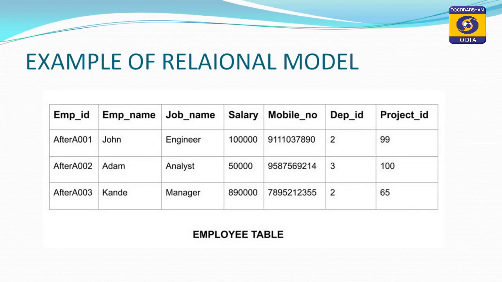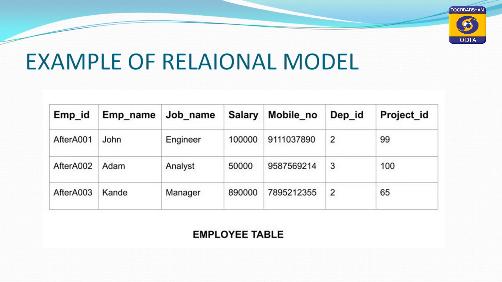Here is another example in a relational data model: the employee table. In this employee table there are 7 columns or attributes: employee ID, employee name, job name, salary, mobile number, department ID and project ID.